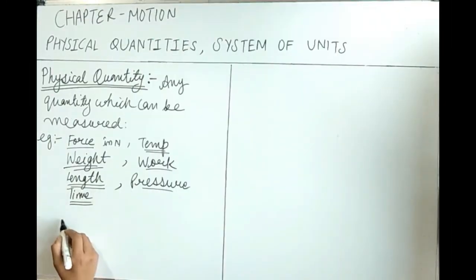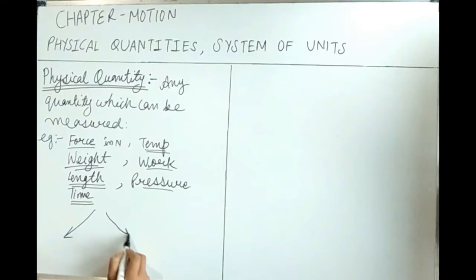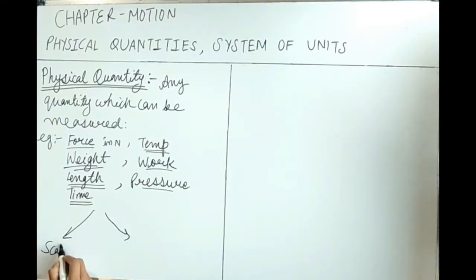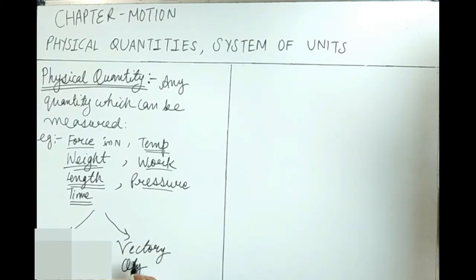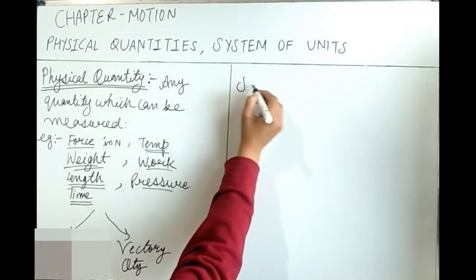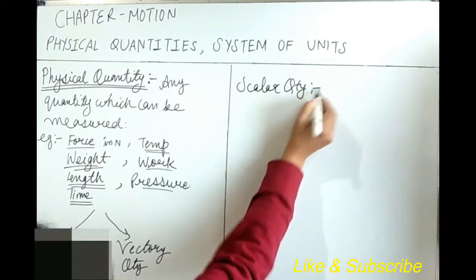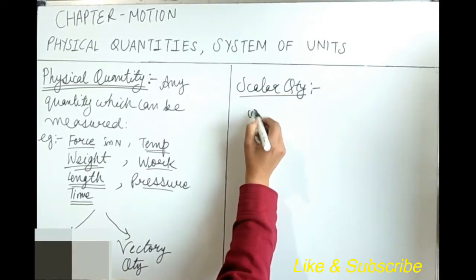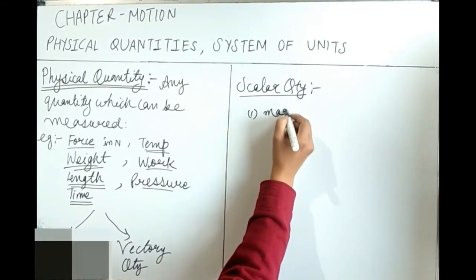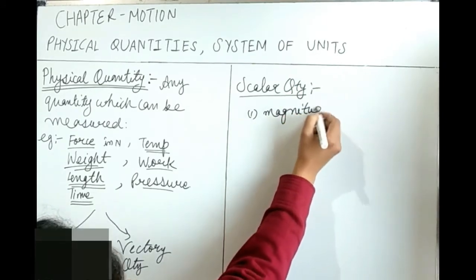Physical quantity is of two types. One is the scalar quantity and second is vector quantity. First, let's discuss scalar quantity. Scalar quantity has magnitude only.